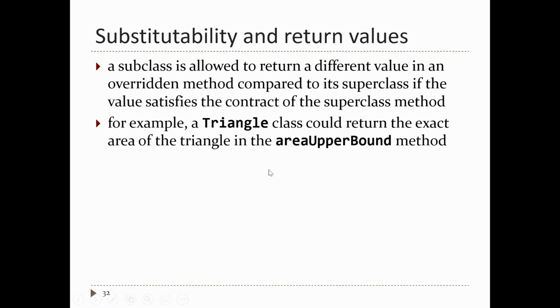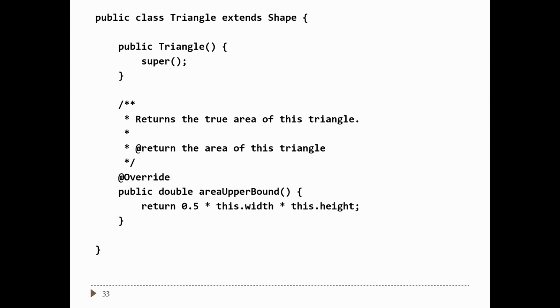So the triangle class can override area upper bound, and it can actually return the true area of the triangle. In other words, it doesn't have to return an upper bound on the area. It can return the exact area. And it's easy to do because the area of a triangle is just 1/2 the width times its height.